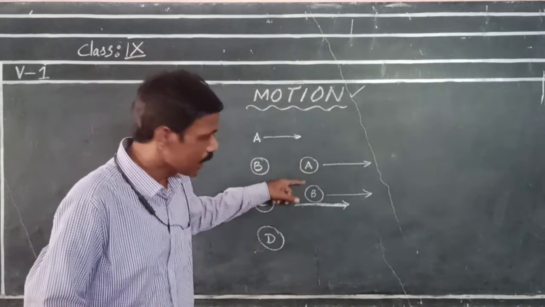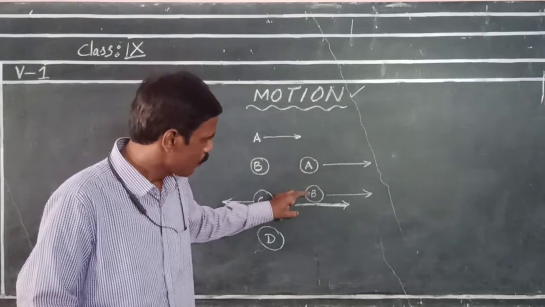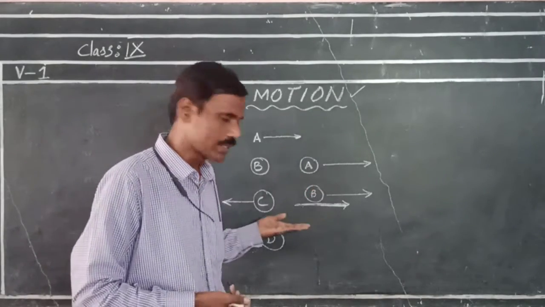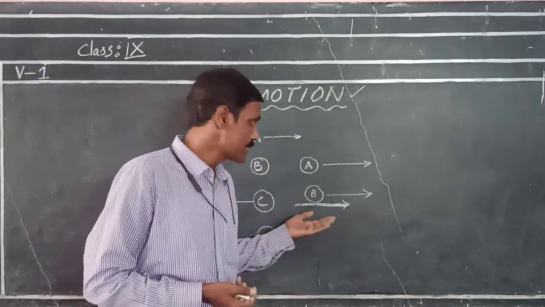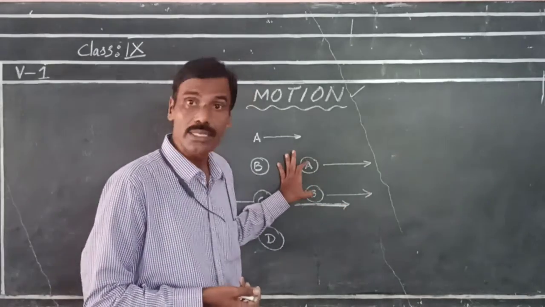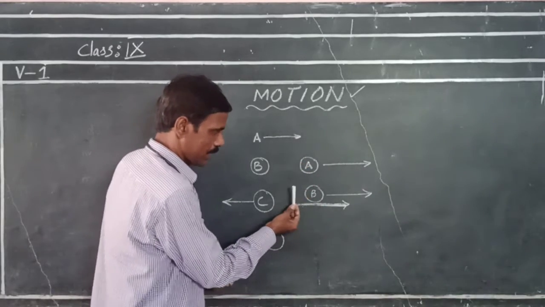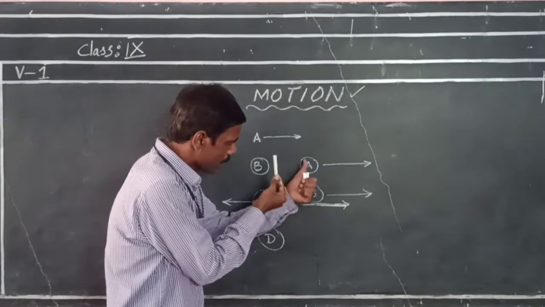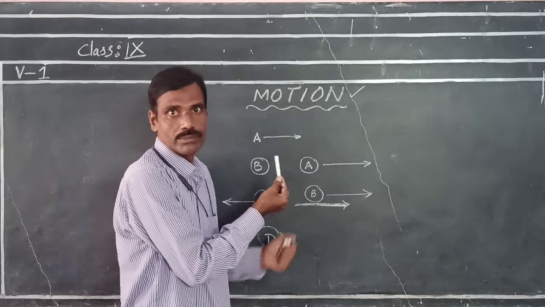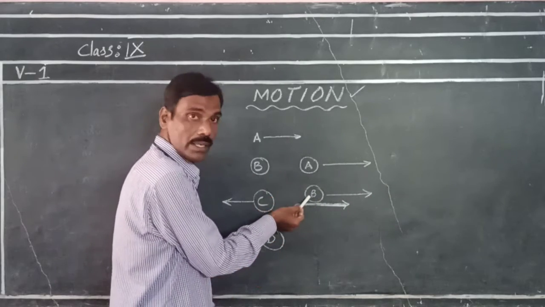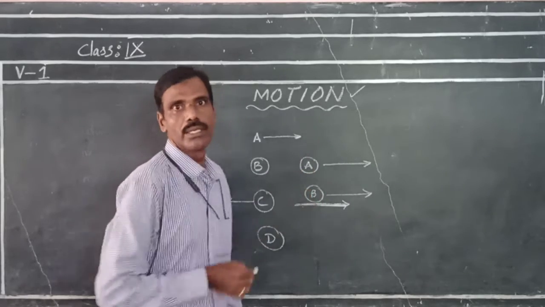Then relatively these are at rest, because both are moving on the same vehicle, in the same direction and with the same speed, so they are at rest comparatively. If somebody is watching A and B, he will say that A and B are in motion, but B observes A at rest and A observes B at rest.